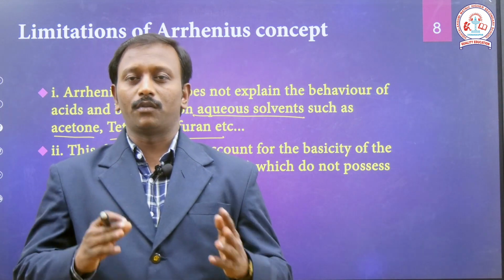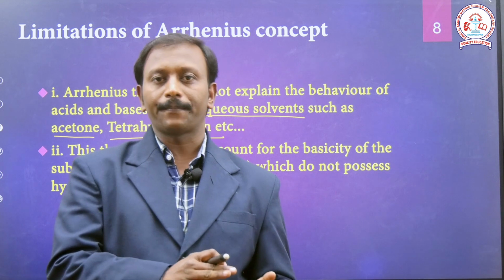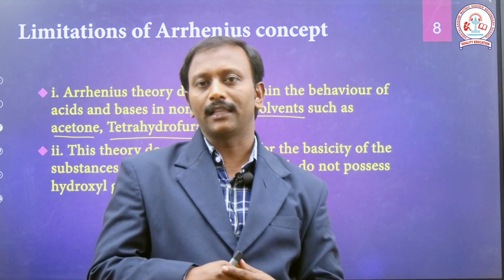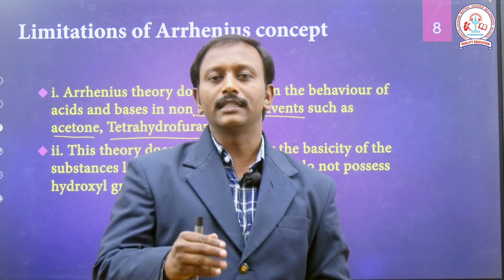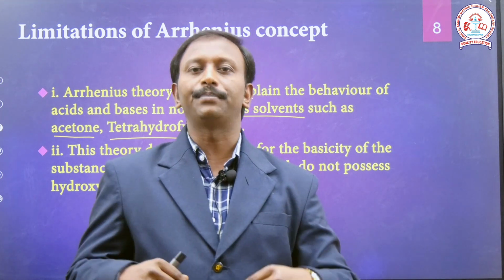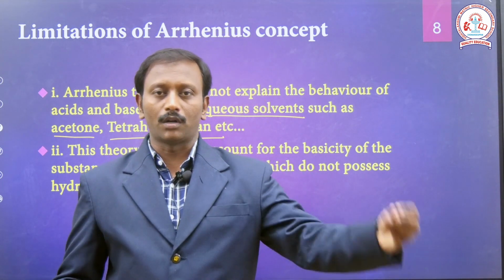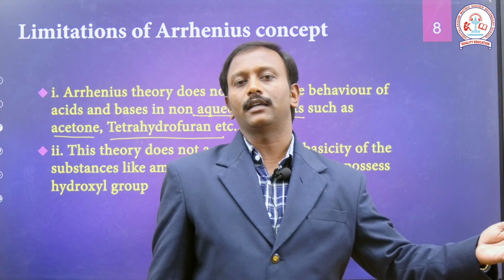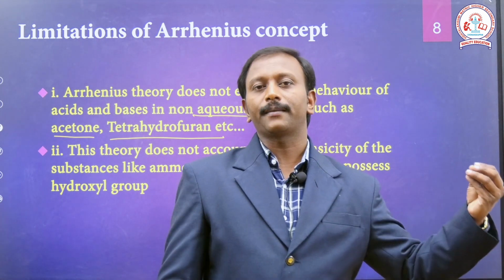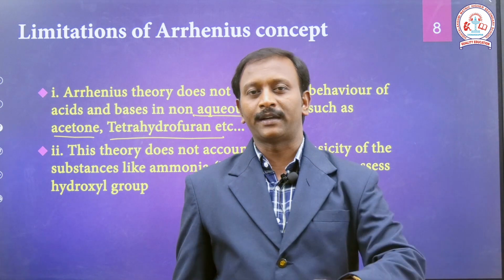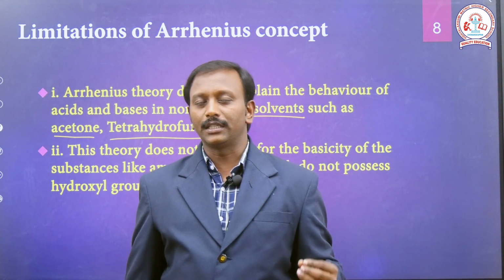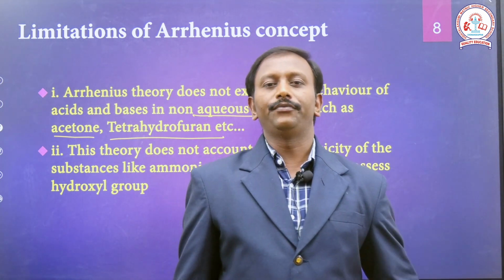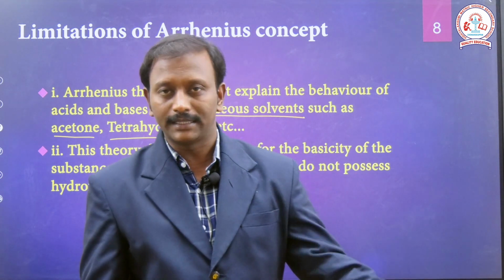So the Arrhenius concept simply says that when an electrolyte is dissolved in water, it produces ions, and those ions are H3O plus or OH minus. If the ion produced is H plus or H3O plus, that is acidic in nature. If OH minus ion is produced, that is basic in nature.